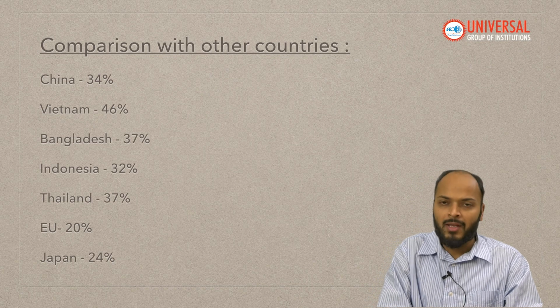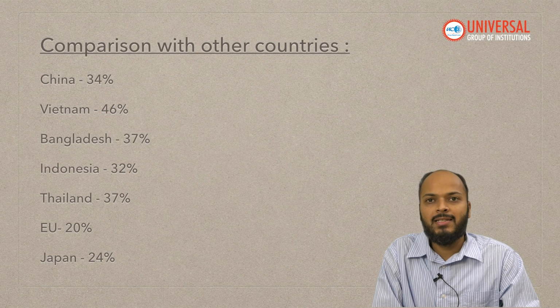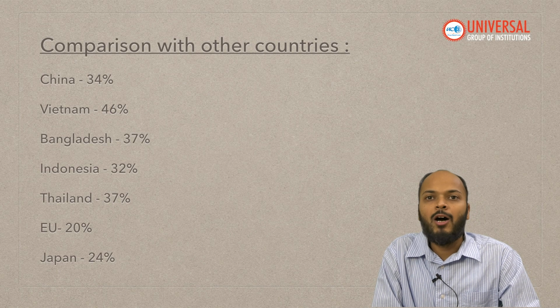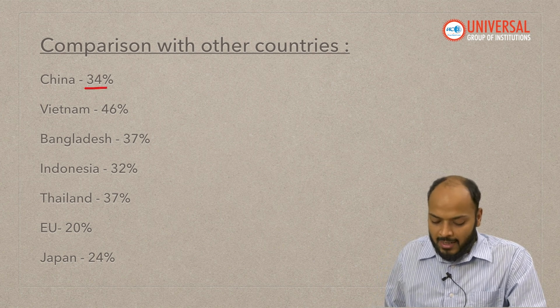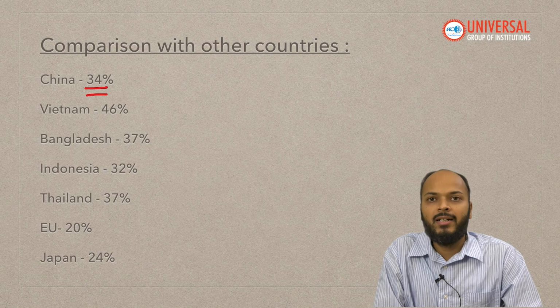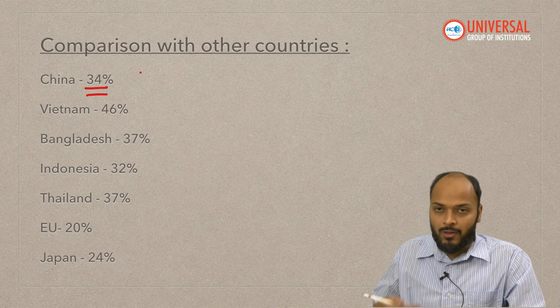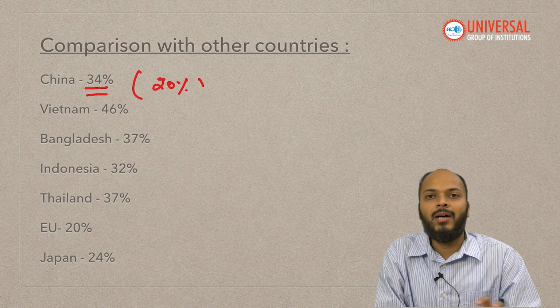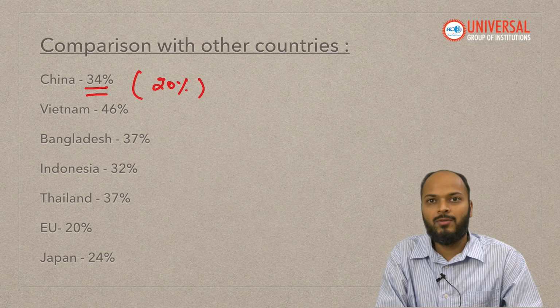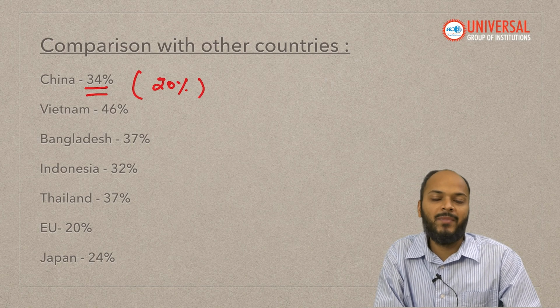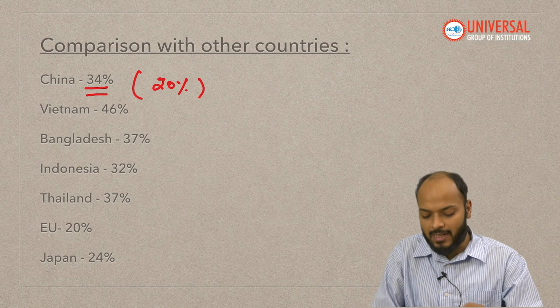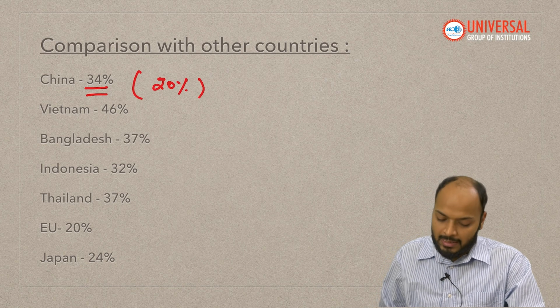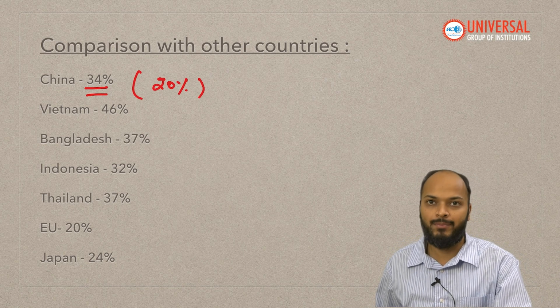Now let's discuss that if on India a 26% tariff has been imposed, how much tariff has been imposed on many other big economies of the world. If we talk about China, the tariff imposed on China is 34%. It is on top of the 20% which was imposed by USA on China last month. So last month specifically on China, USA had already imposed 20%. On top of 20%, 34% more has been imposed.